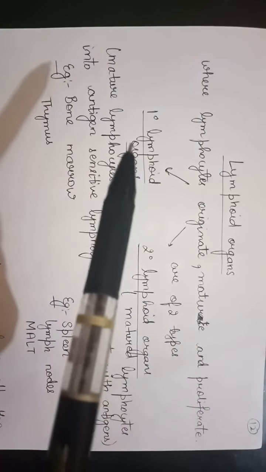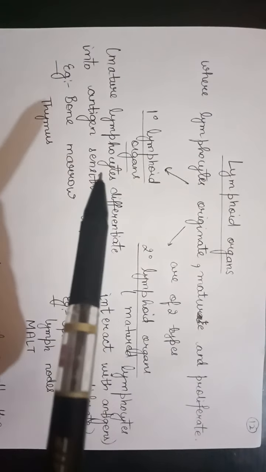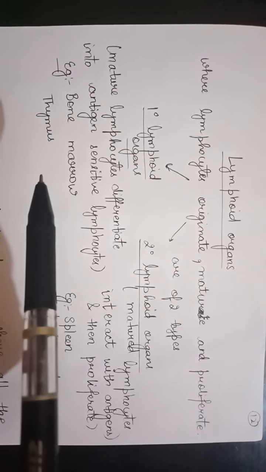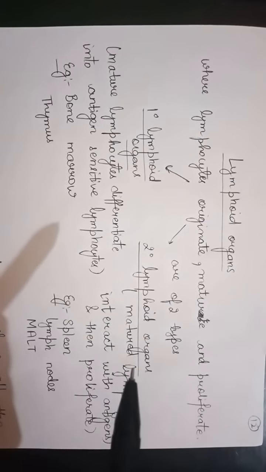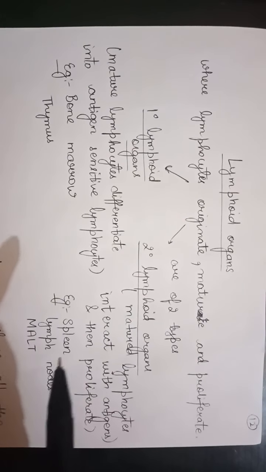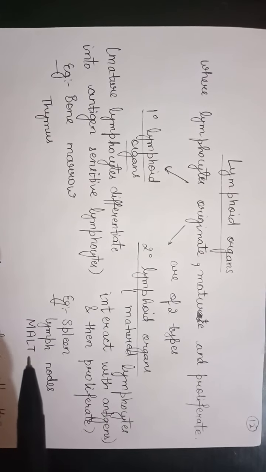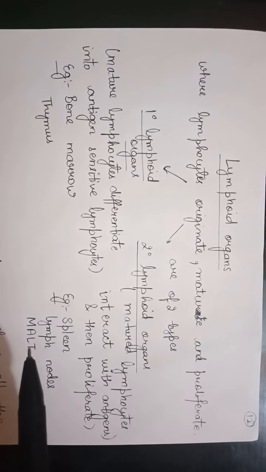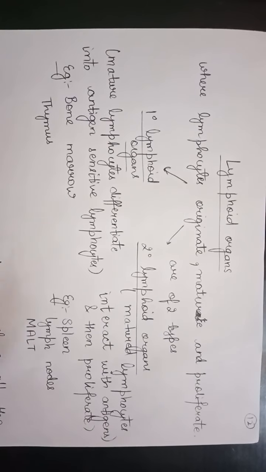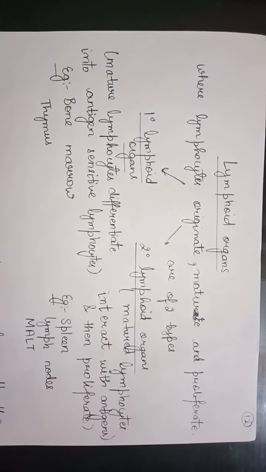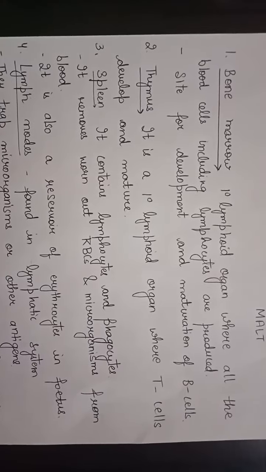Now, what are the examples of the primary lymphoid organs? The examples are bone marrow and thymus. And in case of secondary lymphoid organs, the examples are spleen, lymph nodes and MALT. What is MALT here? That is mucosa associated lymphoid tissue. Next we will discuss these lymphoid organs in detail.